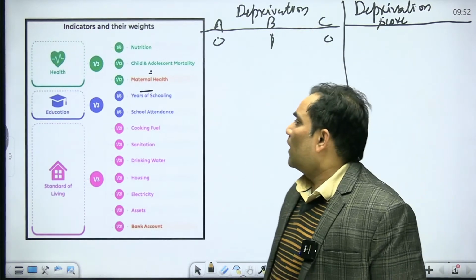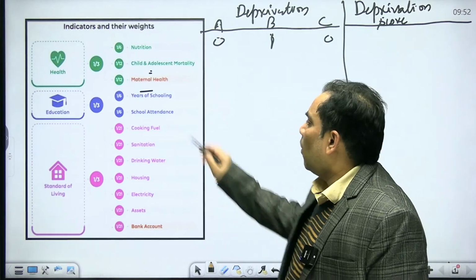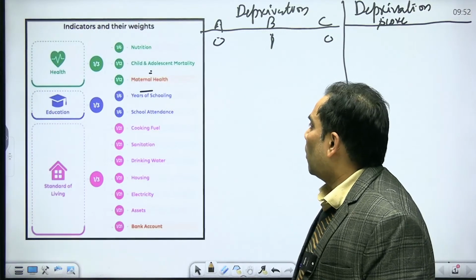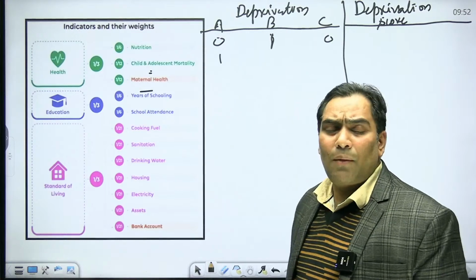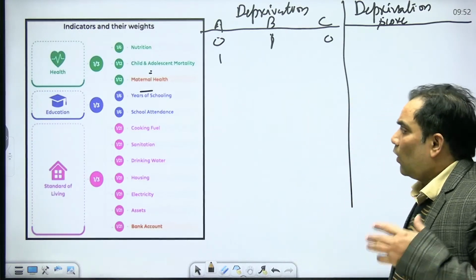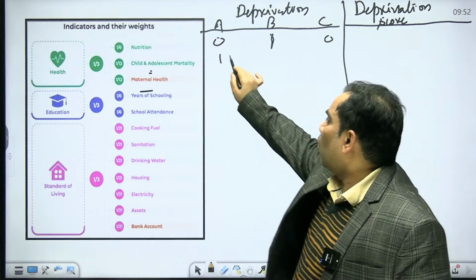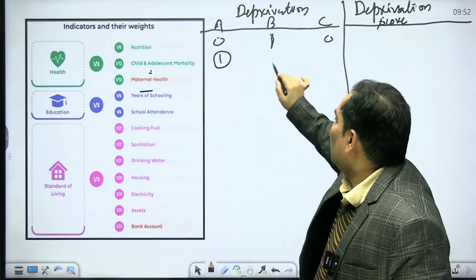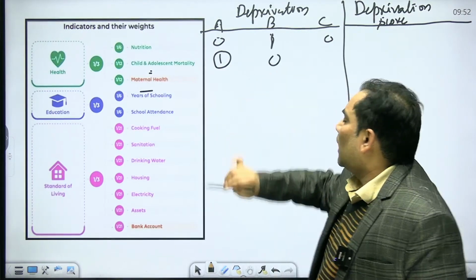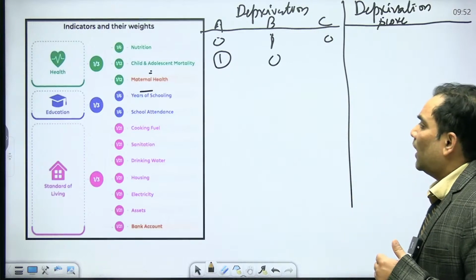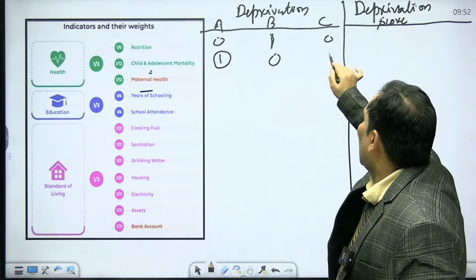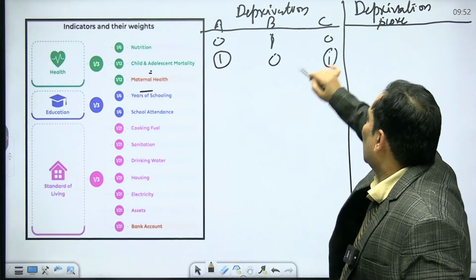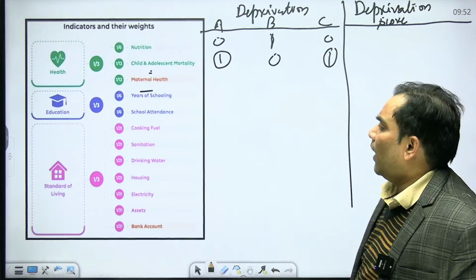Similarly, on the basis of child and adolescent mortality, in family A suppose someone died before the age of 5 years, so we are going to give the value 1. In B, suppose no one died before the age of 5 years, so we are going to give the value 0. Similarly, in C also a child died before the age of 5 years.